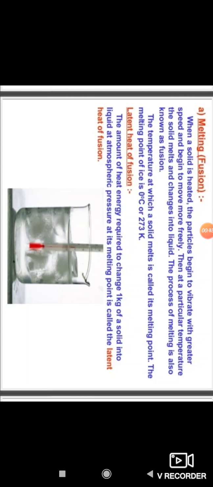You have heard the name melting point in your previous standards. Melting point means when a solid is heated, the particles begin to vibrate with greater speed and begin to move more freely. Then at a particular temperature, the solid melts and changes into liquid. This process of melting is known as fusion.